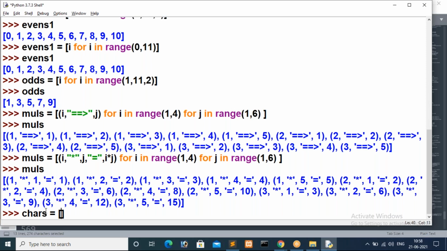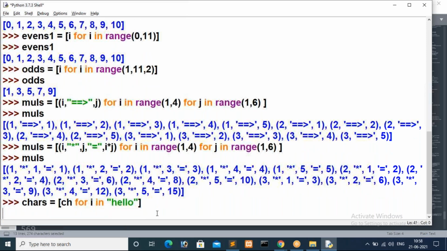List comprehensions. Here I have to specify what I want to get, the characters. So, ch for i in, and here we specify something, that is "hello". Now, what is the length of this chars? This chars is of list type only, because we are using list brackets. So you just check it.